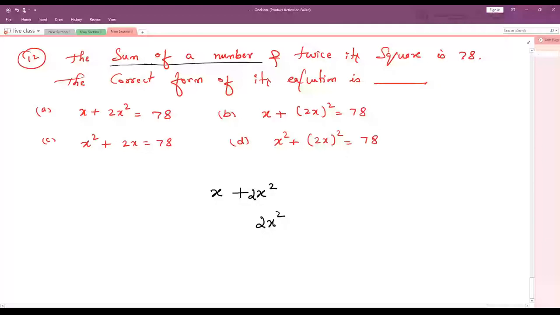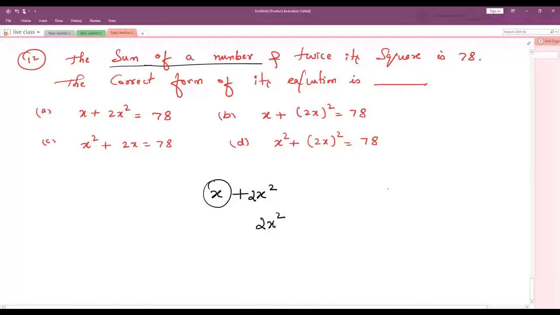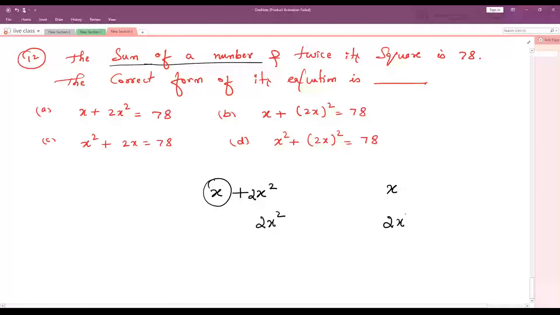Understood? Twice its square. Twice of whom, child? The number we have written, we have to twice it. What is the number we took? X. Twice means 2 times of that. Square means see the question here. The sum of a number. See, child, number means x we took. Understood? Twice means what? 2x. Twice means 2x.